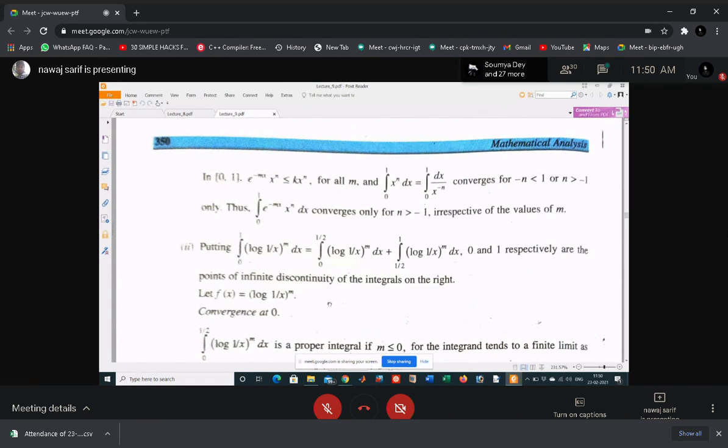Yes, sir. What type of question will come in the exam? ओनली सम्स आएंगे। Statement, you may be asked statement, or you may be asked examples. Okay, to solve the examples using those properties. Okay.